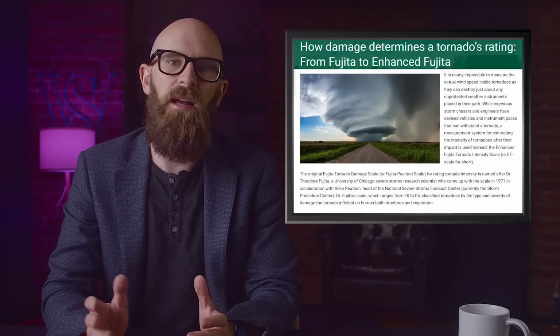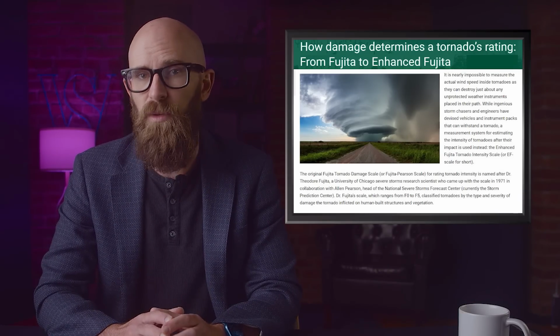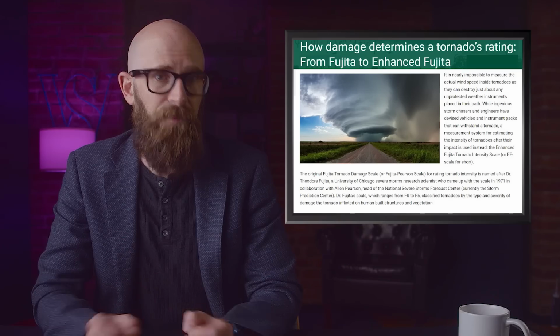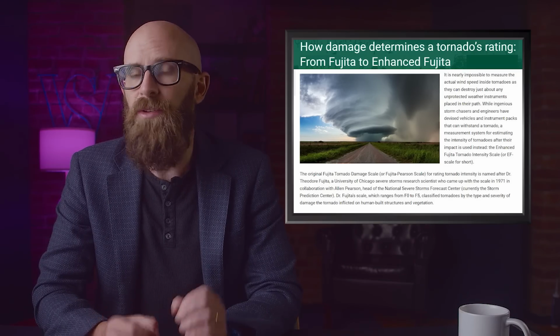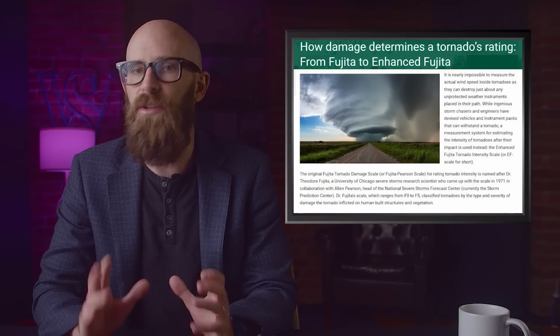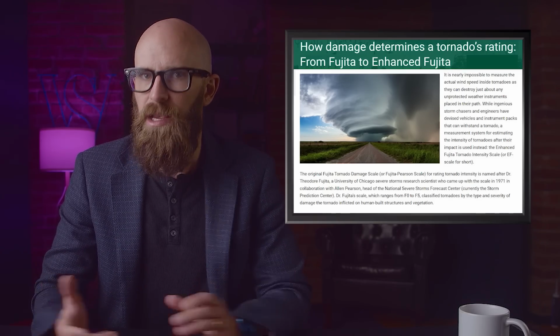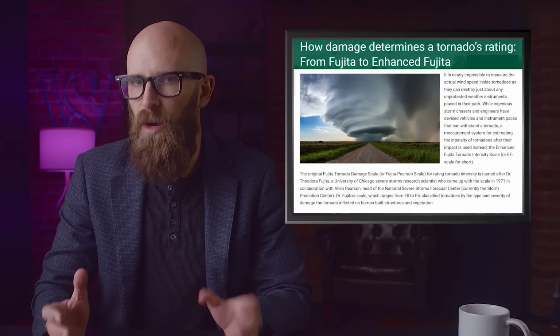The enhanced Fujita scale has been stepping in to take up old school Fujita slack. Some media outlets use it, but it's often not adequately explained. Enhanced Fujita is a wind scale, not just a damage scale. It's able to look at damage across an area and recognize that if a wooden shack falls over but a brick house doesn't, then maybe it's not an F4 after all.